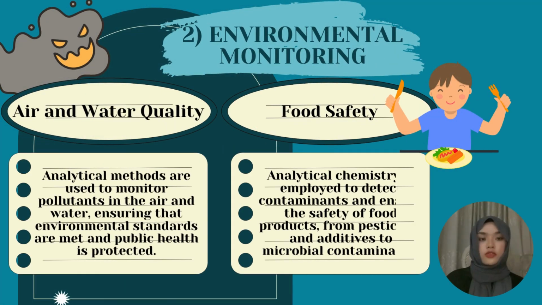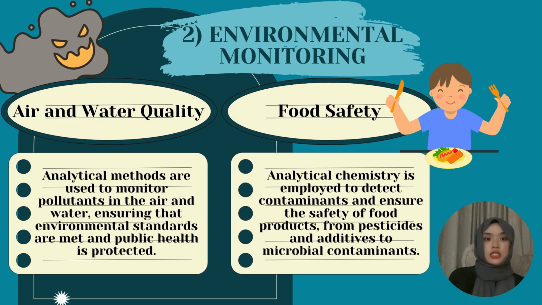And next we have environmental monitoring, such as air and water quality and food safety. For air and water quality, analytical methods are used to monitor pollution in the air and water, ensuring environmental standards are met and public health is protected. While for food safety, analytical chemistry is employed to detect contaminants and ensure the safety of food products, from pesticides and additives to microbial contaminants.